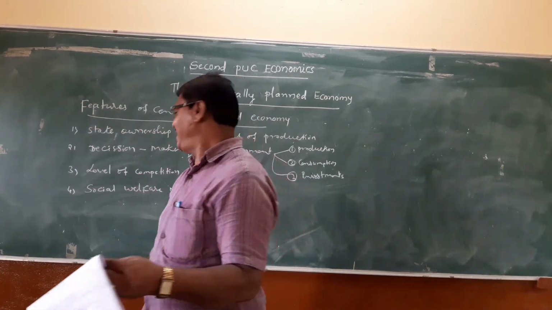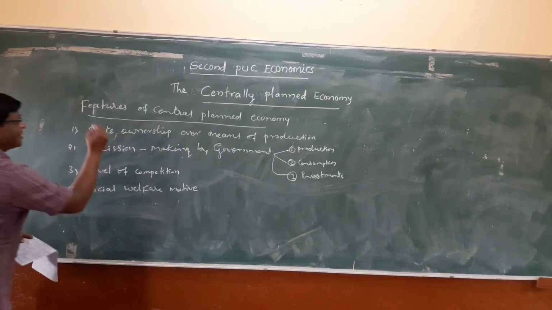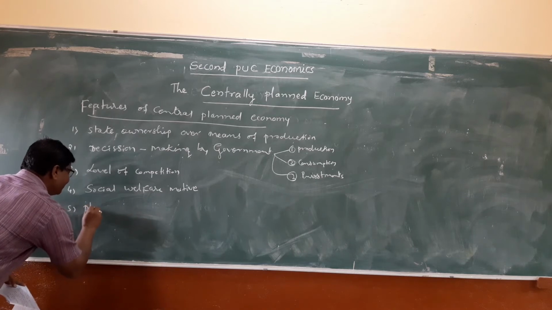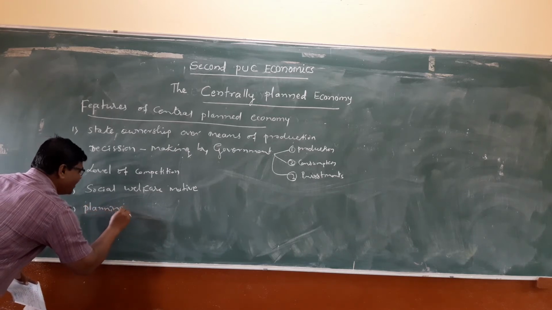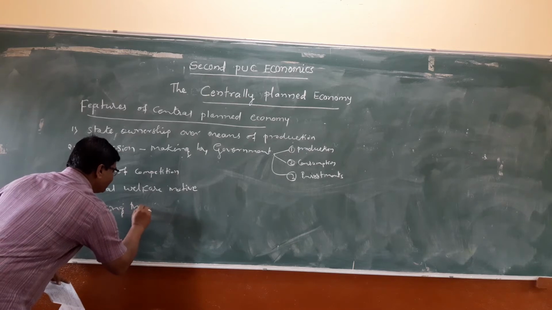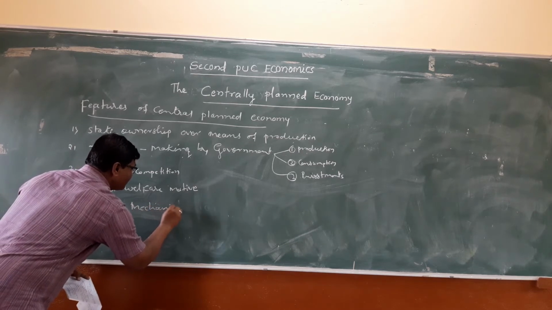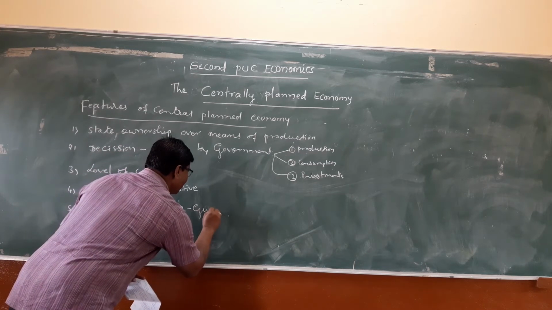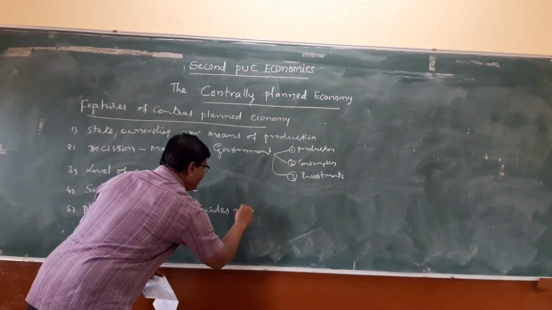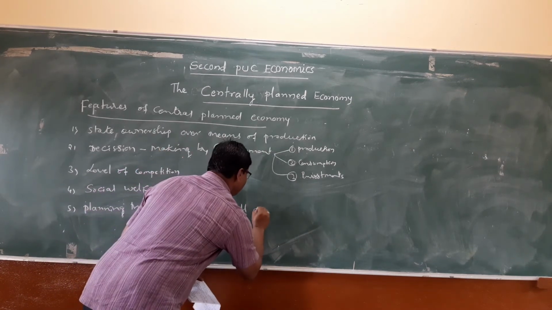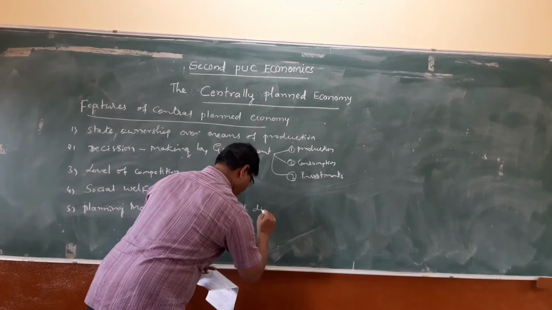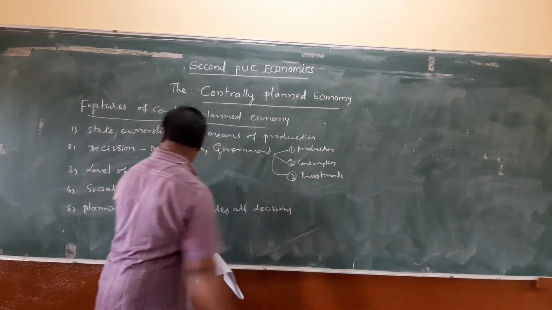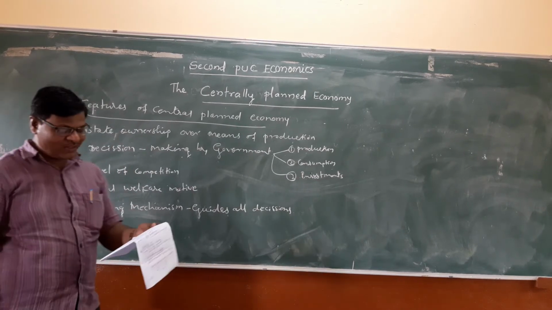Planning mechanism is an important feature of the centrally planned economy. Planning mechanism guides all the decisions.